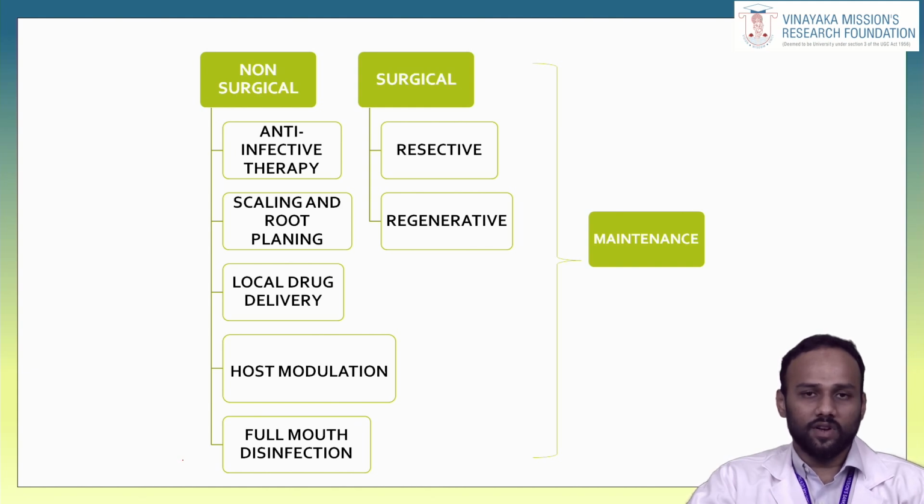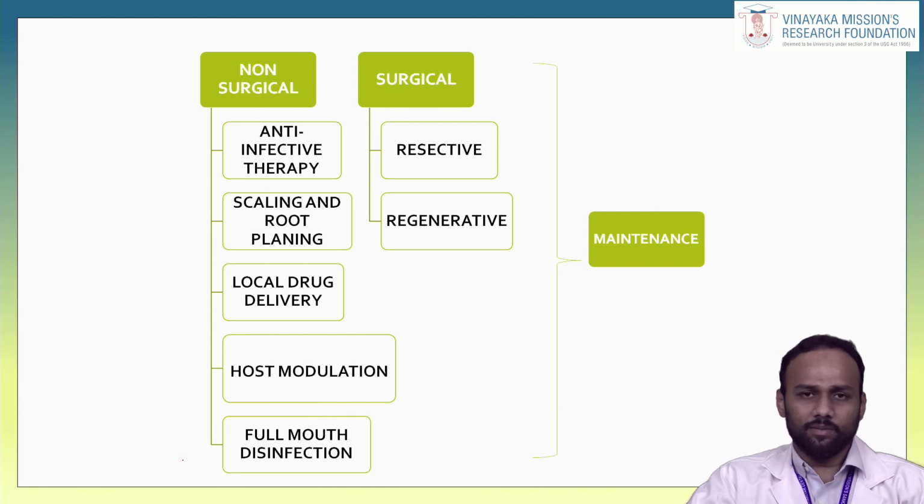The most used anti-infective drug for aggressive periodontitis is doxycycline, because doxycycline inhibits collagenase and other matrix metalloproteinases, so that there will be less destruction of periodontal structure. The prescribed dose of doxycycline is around 200 milligrams for an aggressive periodontitis patient. This is followed by scaling and root planing, then local drug delivery. There are many conventionally available local drug delivery agents like tetracycline, chlorhexidine and doxycycline. Then comes host modulation therapy, then full mouth disinfection.